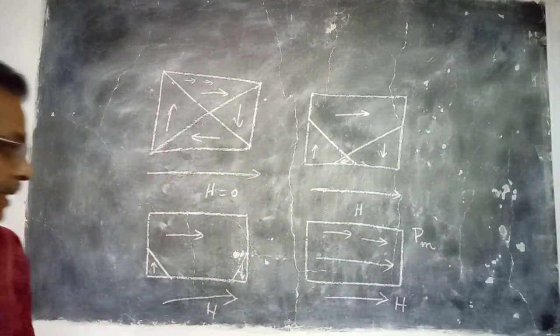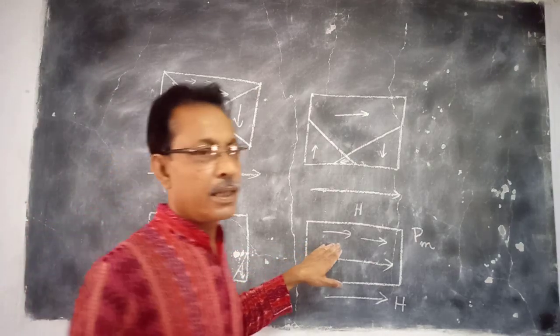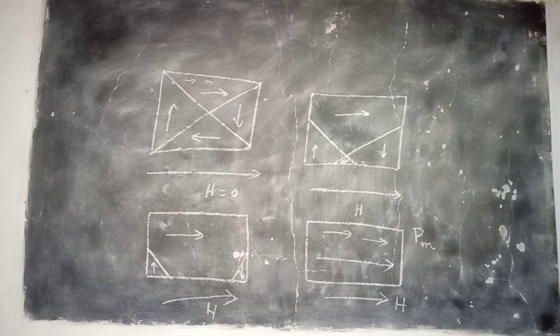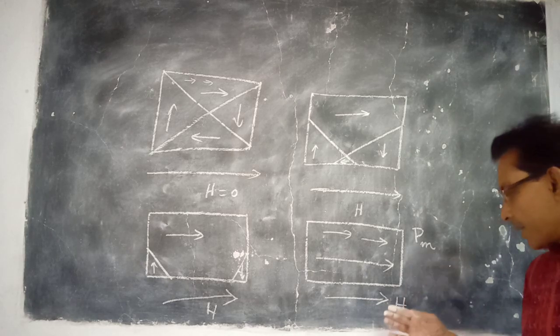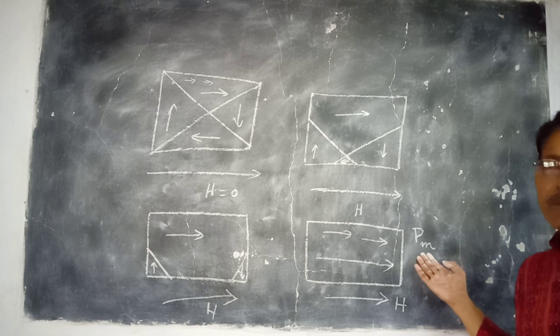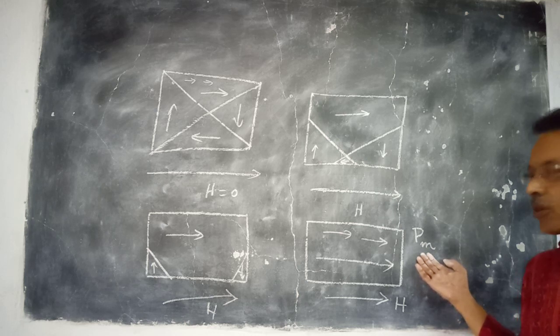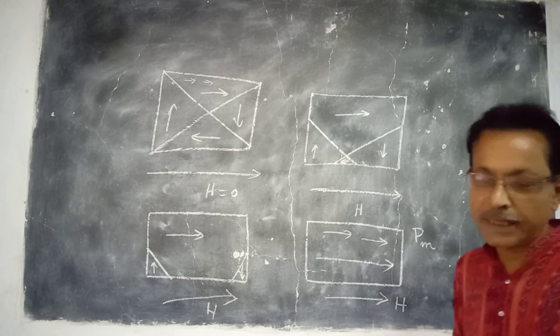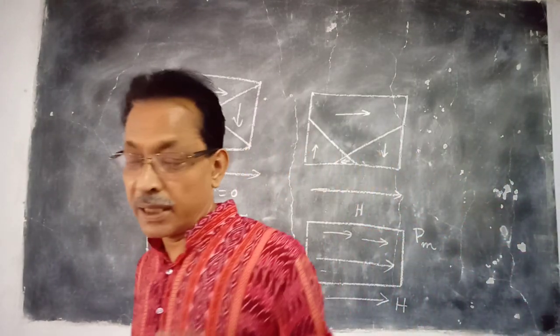The material reaches its saturation stage, the maximum intensity of magnetization. Further increase in H will not increase the intensity, because all the molecular magnets are now aligned in the direction. But this process is not very smooth.